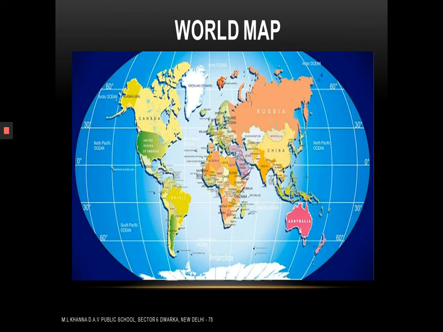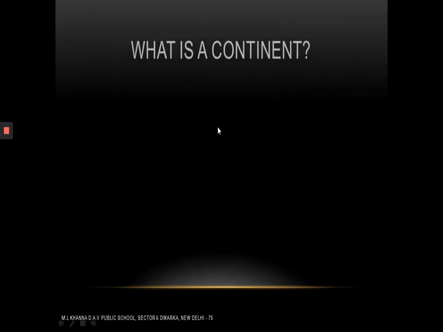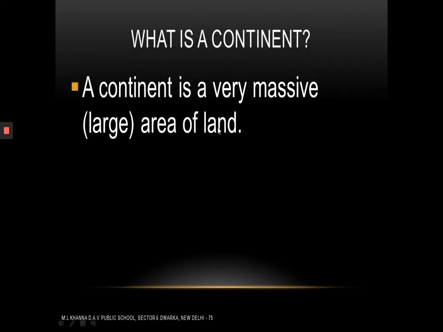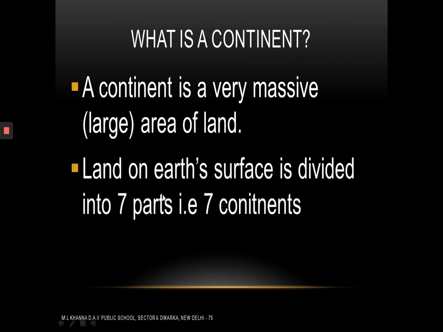Do you know the land on the earth's surface is divided into 7 parts? They are the continents. Now what is a continent? A continent is a very massive, meaning large, area of land. Land on Earth's surface is divided into 7 parts. They are the 7 continents. Let us have a look at the 7 parts of our Earth.